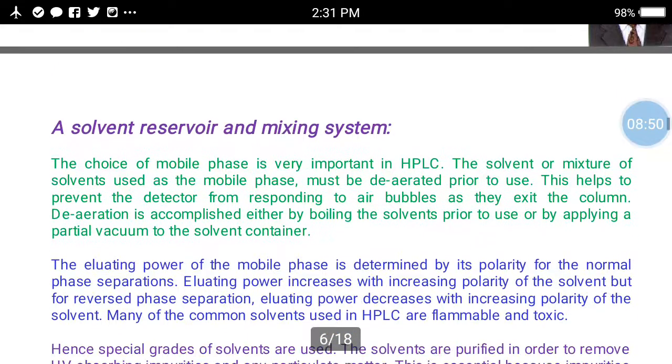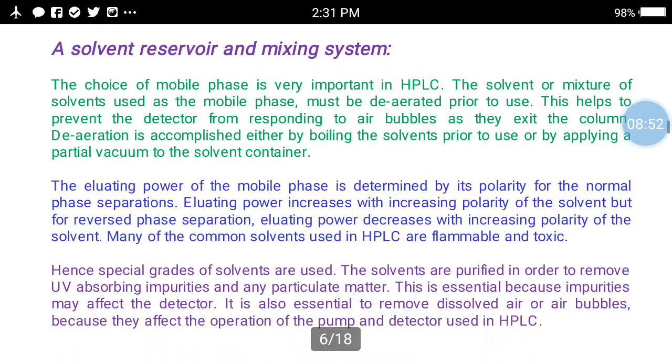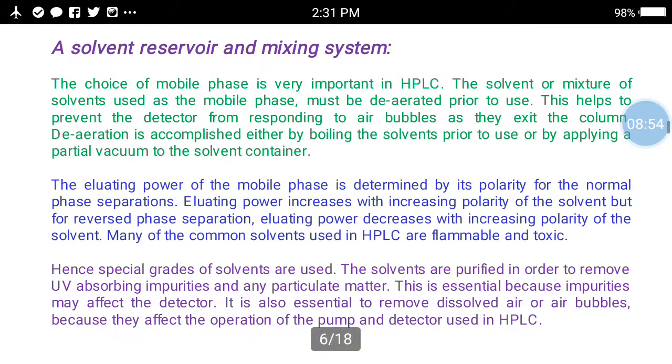We have seen the first, that is, the solvent reservoir and mixing system. The choice of mobile phase is very important in HPLC. The solvent or mixture of solvents used as a mobile phase must be deaerated prior to use.